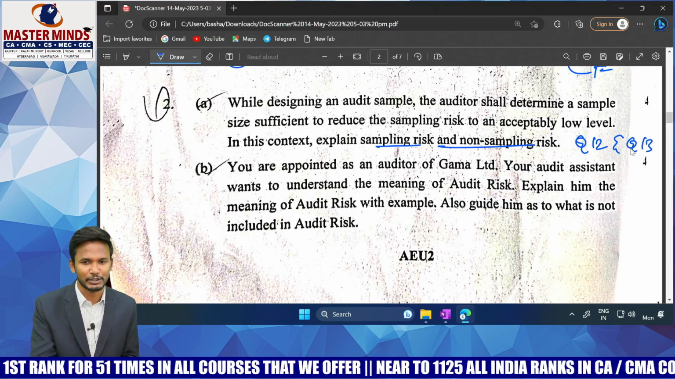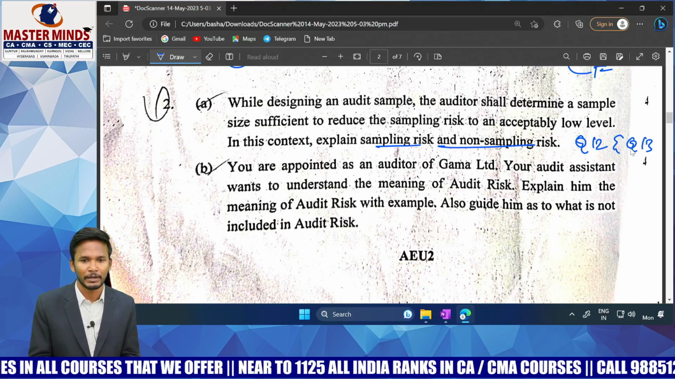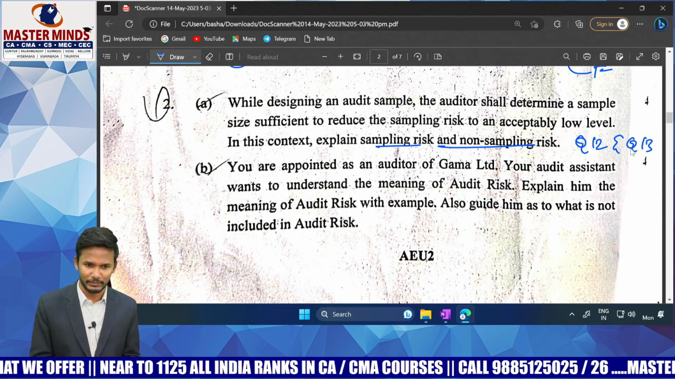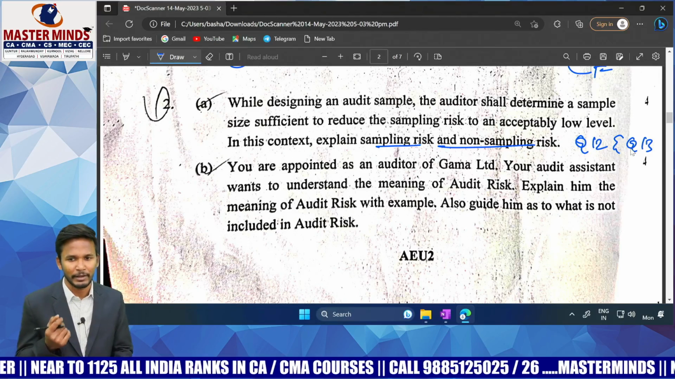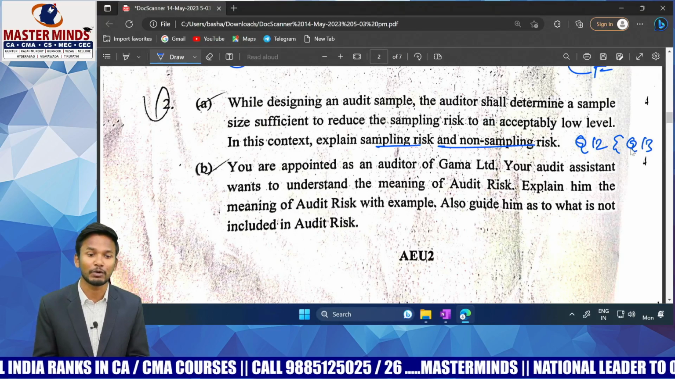Okay, yes, next one. You are appointed as an auditor of Gamma Limited. Your audit assistant wants to understand the meaning of audit risk. The assistant wants to know what audit risk is. Explain to him the meaning of audit risk with examples. Also guide him as to what is not included in audit risk.